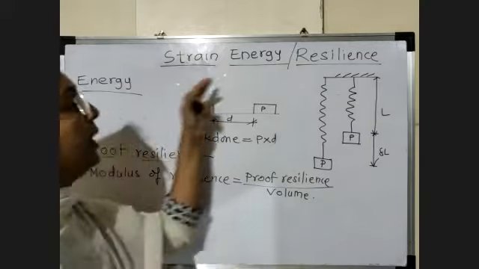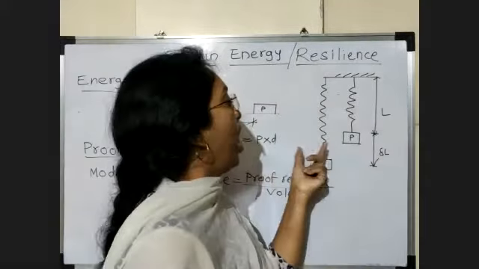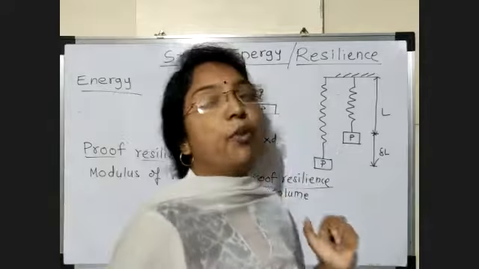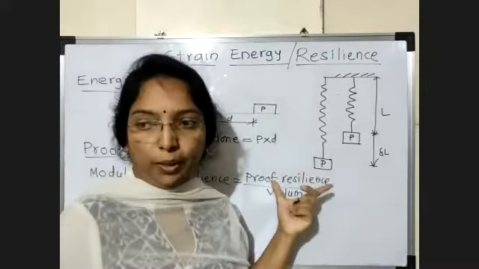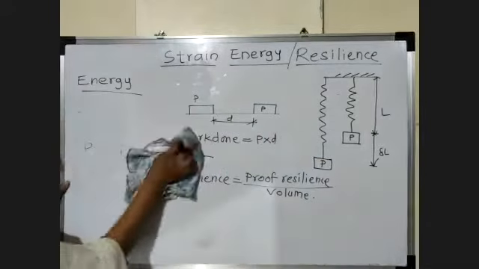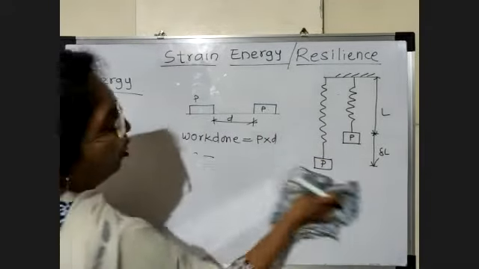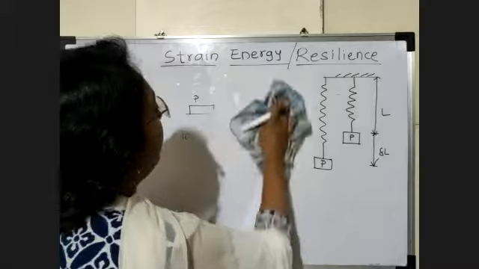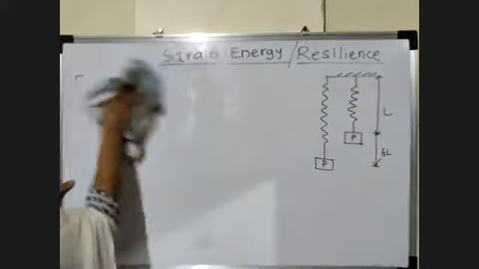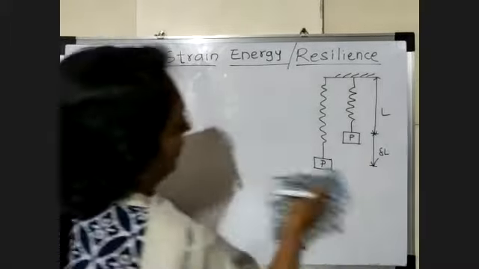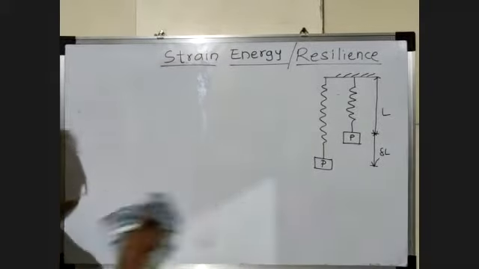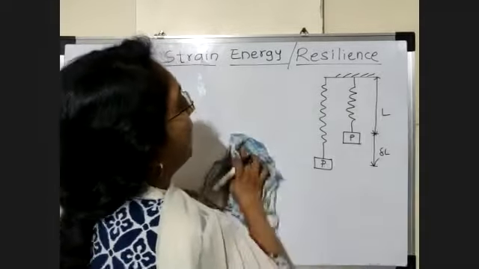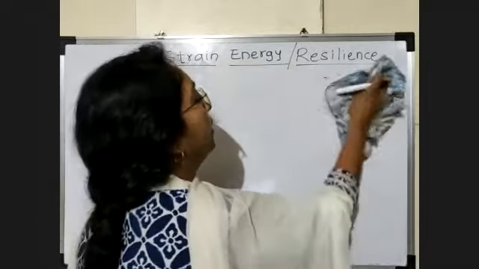How much strain energy is stored in this wire depends on the type of loading and the amount of loading. Type of loading means the load can be applied in three different ways. Here work done and strain energy are the same, so we calculate this strain energy by using the principle of work done.